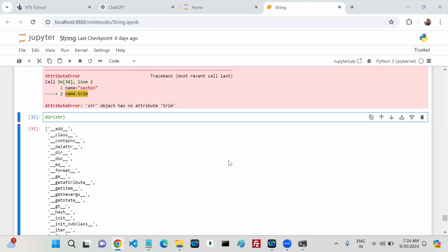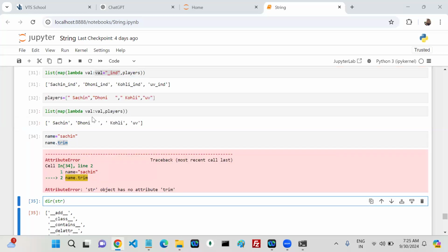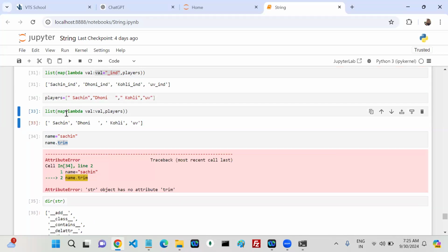Or the players list, right? In this particular one, these are my players. Okay, this is my list. Here VAL is there, isn't it? VAL is which type?